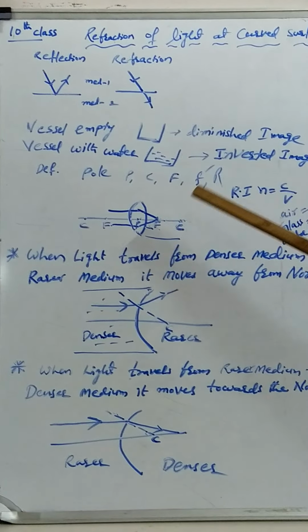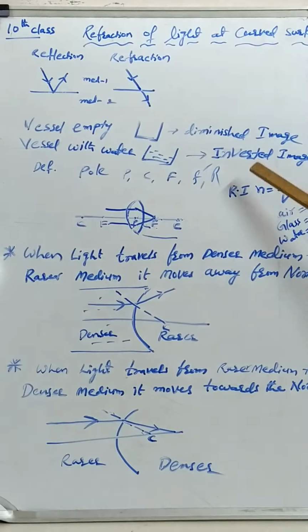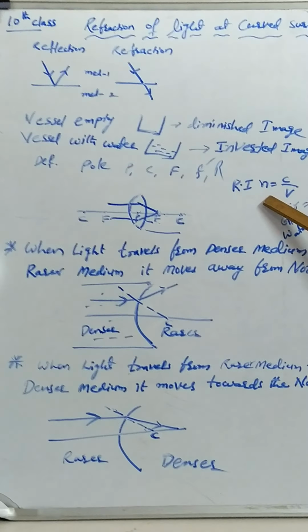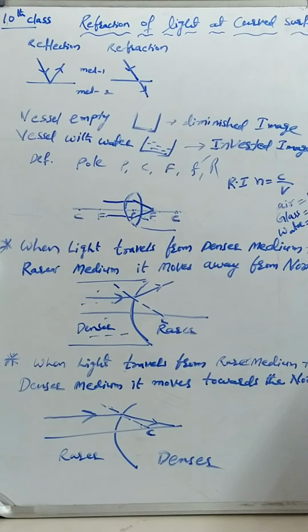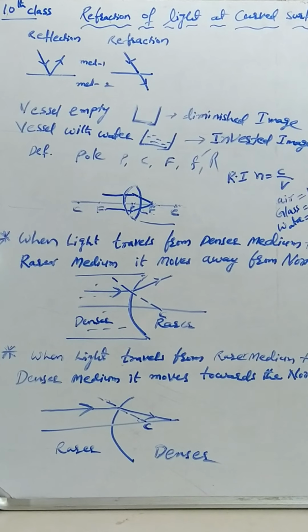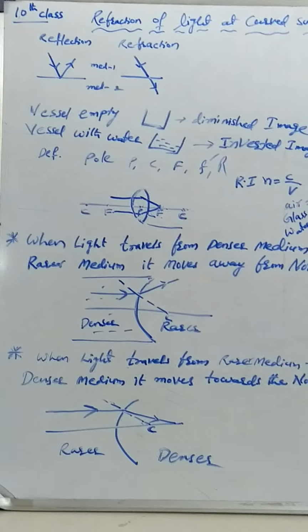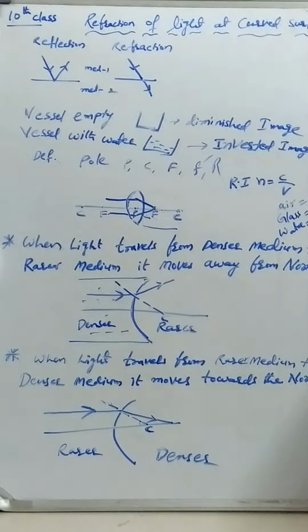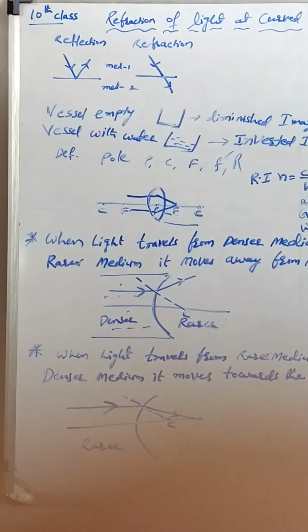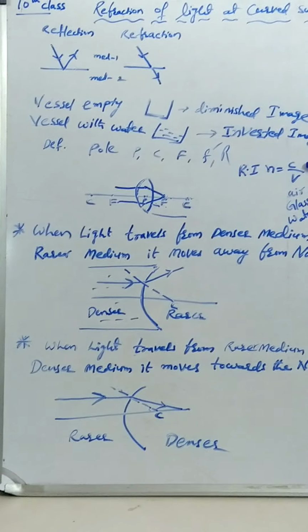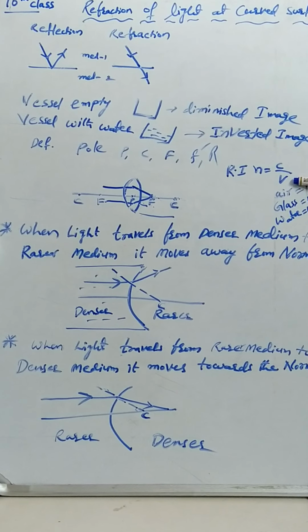RI means refractive index. RI full form, refractive index. Its symbol is n. Refractive index formula is C by V. Then what is C and what is V? The ratio of the velocity of light in free space, C, to the velocity of light in the medium, that is V, is called refractive index. What is the ratio? C by V. C means velocity of light in free space. V means velocity of light in the medium.